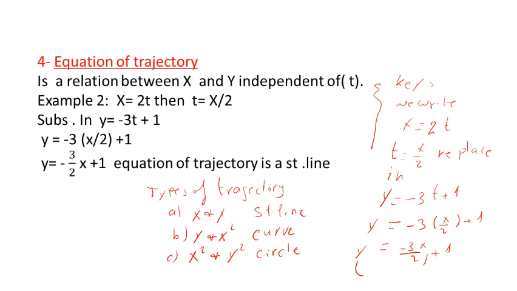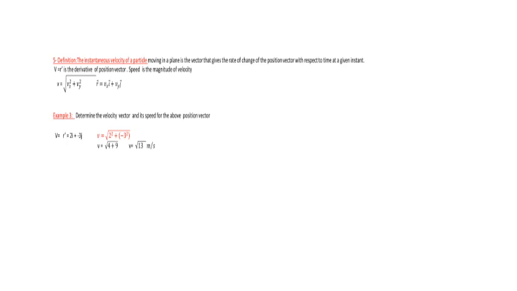How do we identify it? When we find the relation between x and y only, we say that the equation is a straight line. If the relation is like this, y equal, for example, 2x square plus 4, the relation between x square and y, we say that the equation is curved. When we have, for example, x square plus y square equal 4 or equal 0, the relation between x square and y square, we say that the trajectory is a circle. Clear?